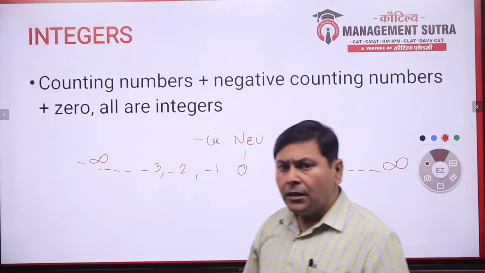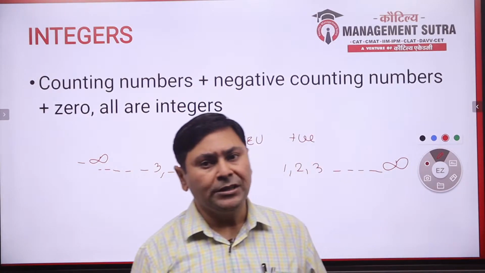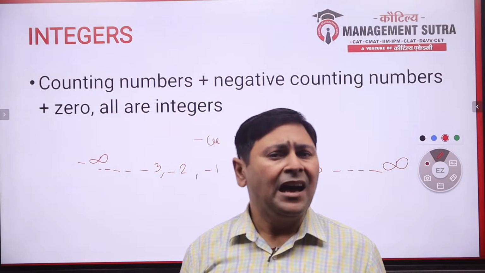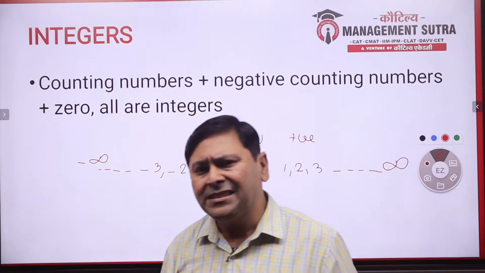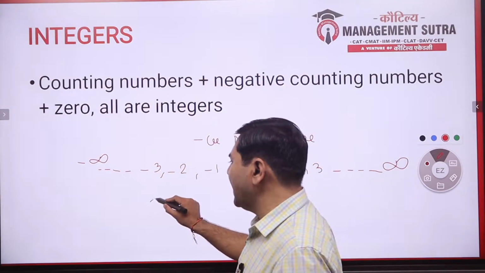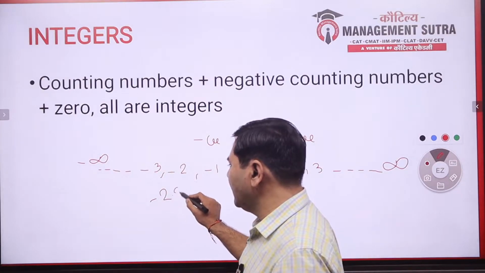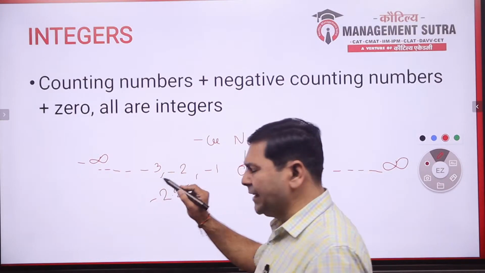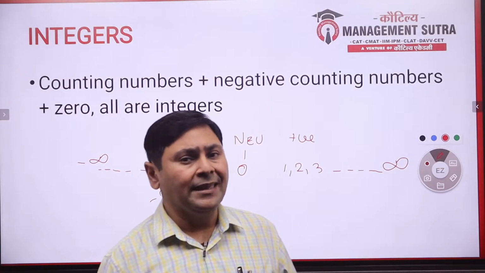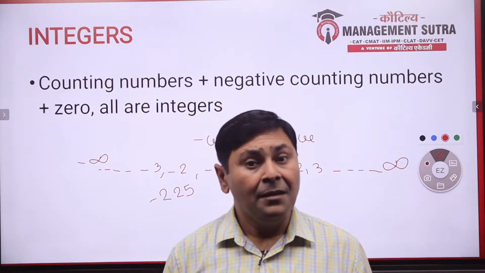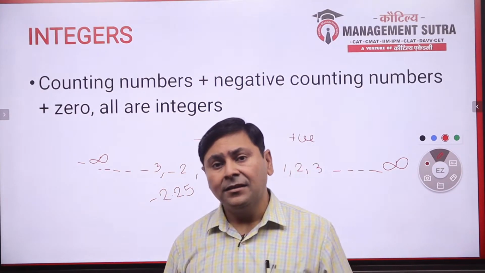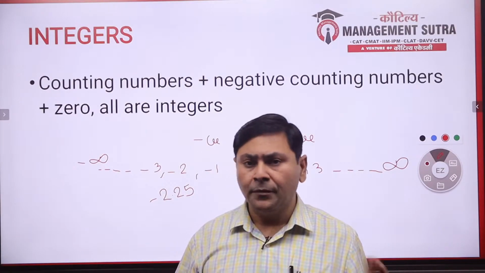Now here a question arises. If I ask you whether minus 2.25 is a positive integer or a negative integer, many of you might reply it's a negative integer. You're wrong.